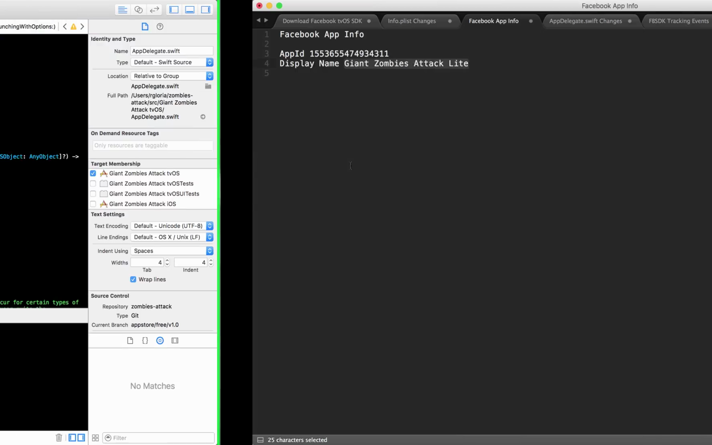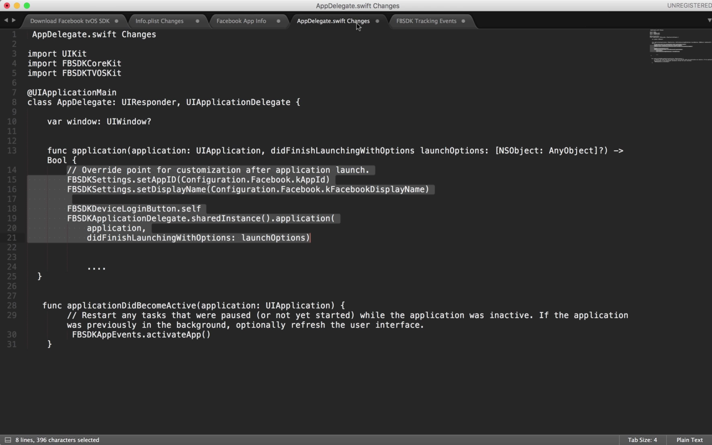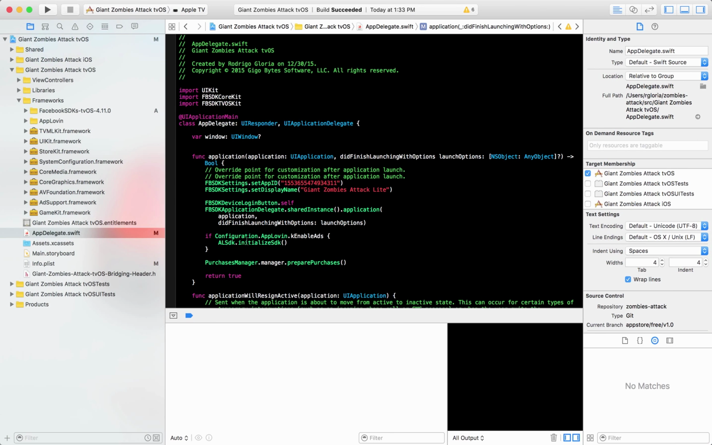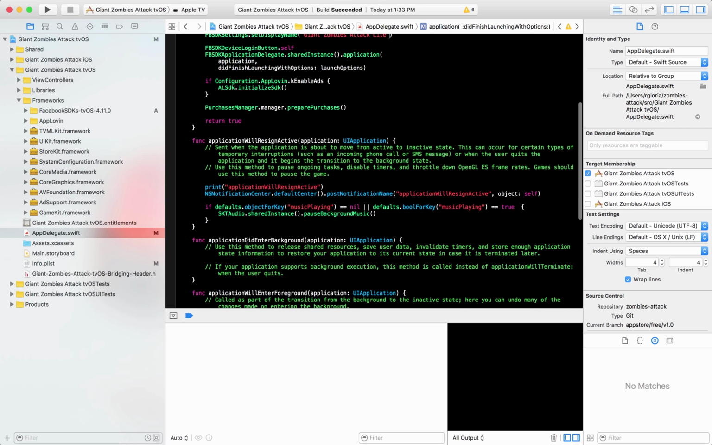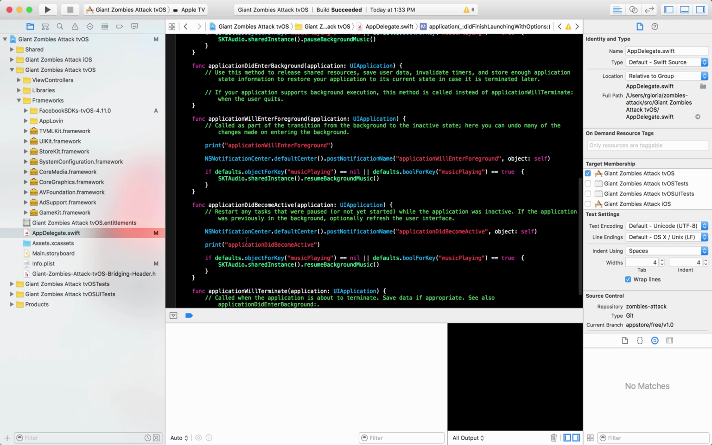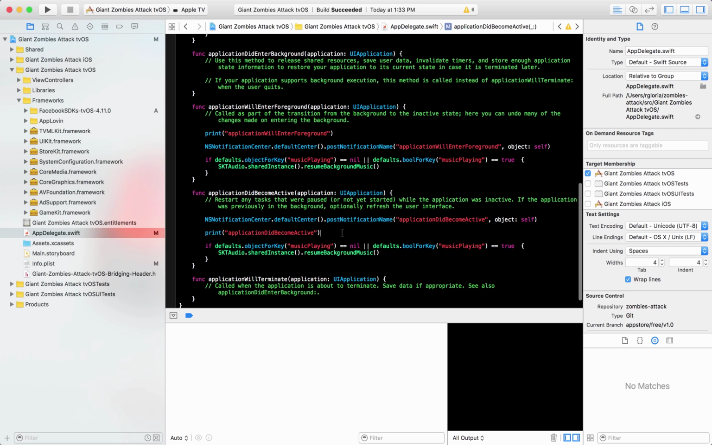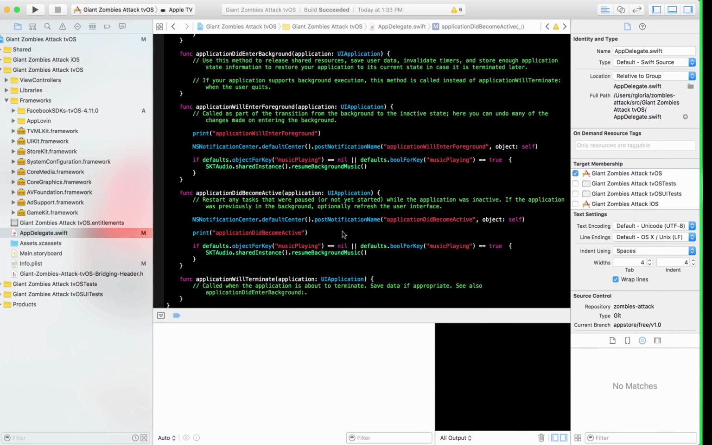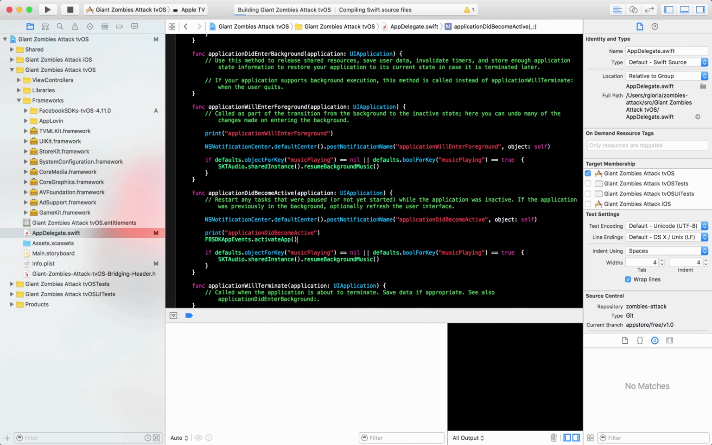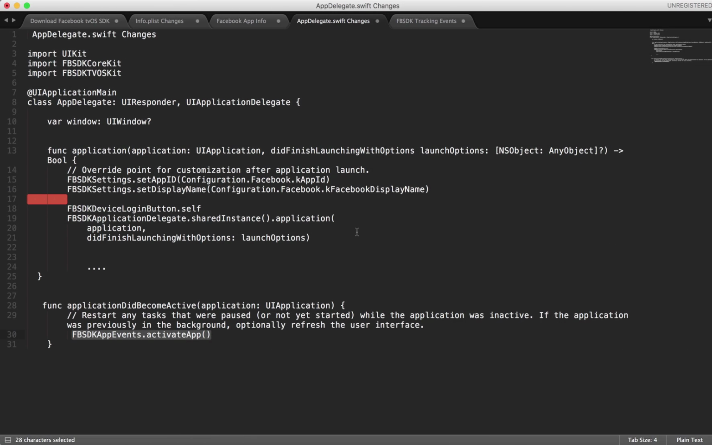Great. So the next thing to do is, we also have to add one more line in the application did become active. This allows Facebook to automatically track installs for us, installs and anything related to in-app purchases, any purchases whatsoever. So application did become active, I believe. Let's just make sure that's correct. Alright, save and compile. Great. So let's move on to the next step.